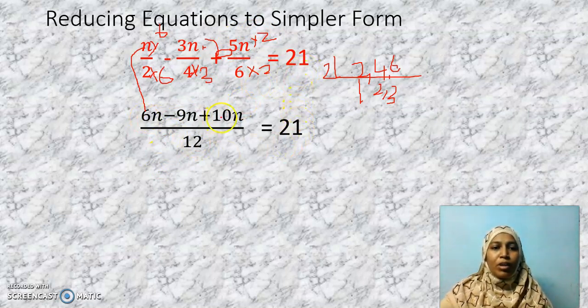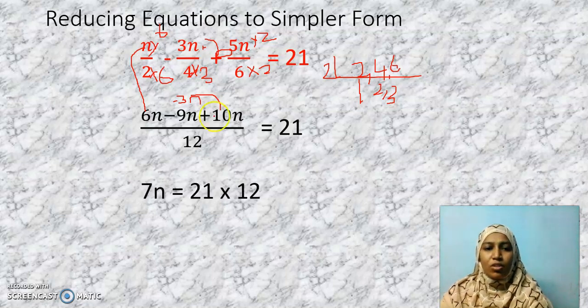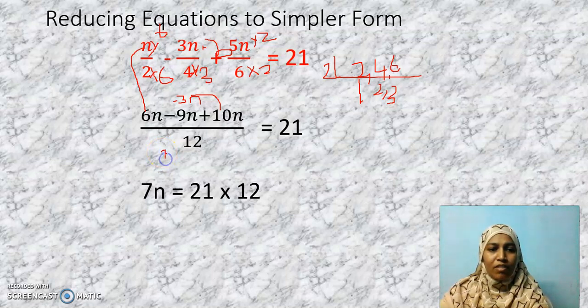Now simplify the numerator here. 6n minus 9n is minus 3n. If I club these two, I will get minus 3n. Minus 3n plus 10n. Though these two have different signs, if I subtract, I will get plus 7n. So in the next line, you will get 7n by 12. Isn't it? This 12 has been transposed to the RHS in multiplication.